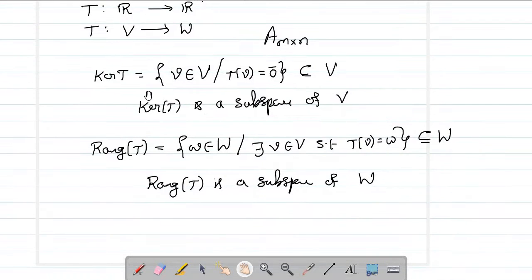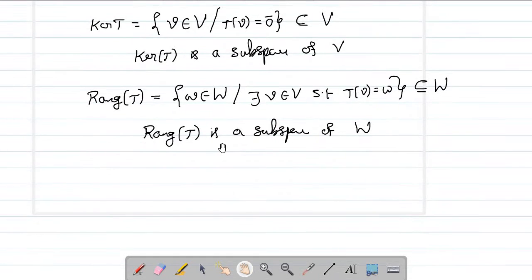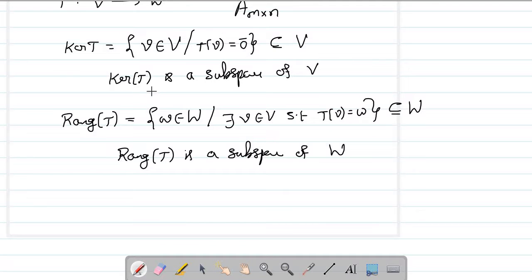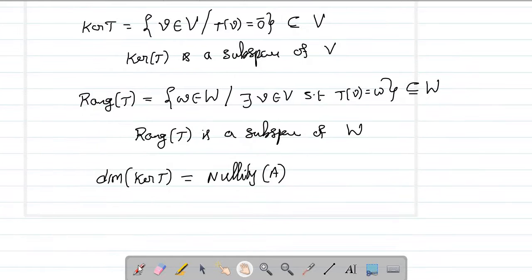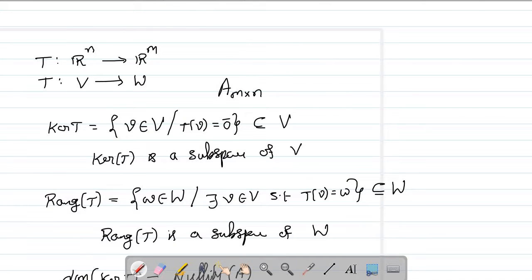Now since these two are subspaces, we can talk about their dimensions. Whenever you have a vector space and you know that it is finite dimensional, you can talk about its dimension. So here the kernel T is a subspace. Now we are going to take the dimension of the kernel T. This we are going to call the nullity of A. We are giving a name. And the dimension of the range of T, we are going to call the rank of T. Now there is a theorem which is called the rank nullity theorem.